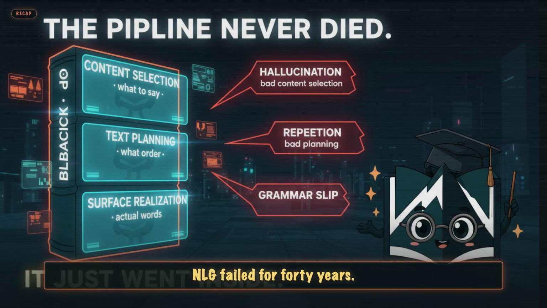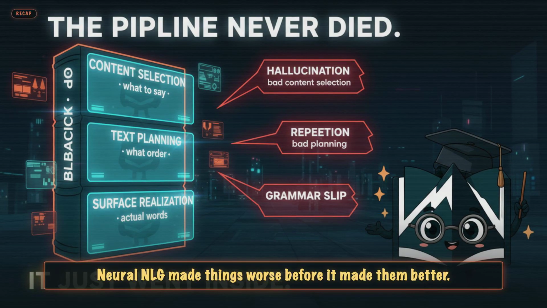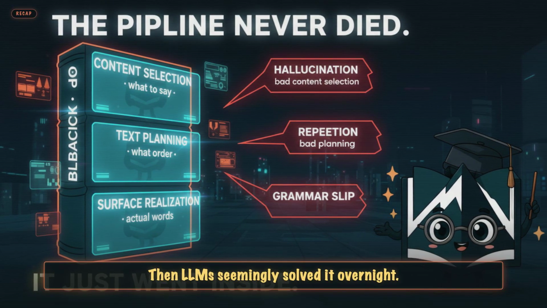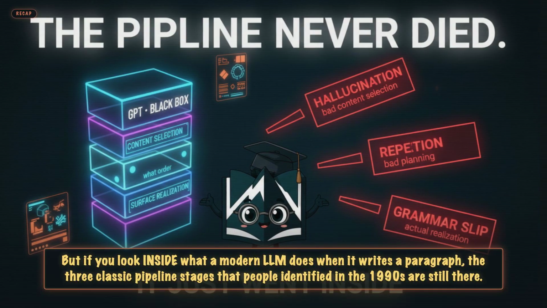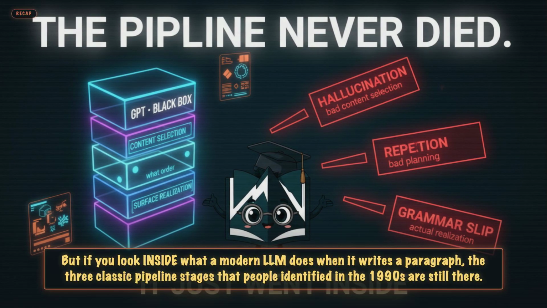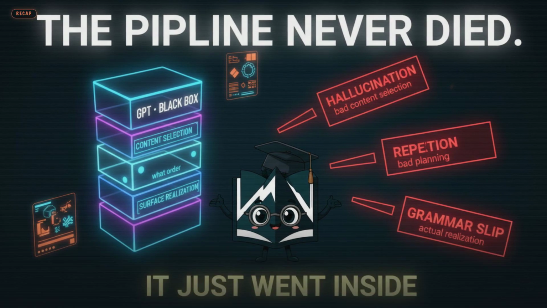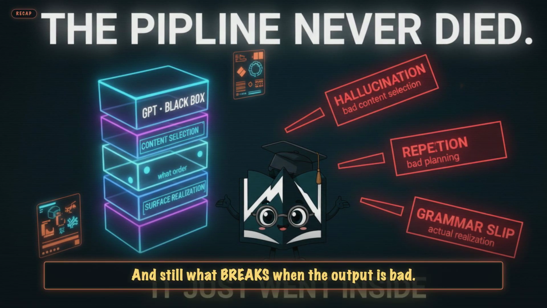Today's puzzle: NLG failed for 40 years. Neural NLG made things worse before it made them better. Then, LLMs seemingly solved it overnight. But if you look inside what a modern LLM does when it writes a paragraph, the 3 classic pipeline stages that people identified in the 1990s are still there, hidden, and still what breaks when the output is bad.